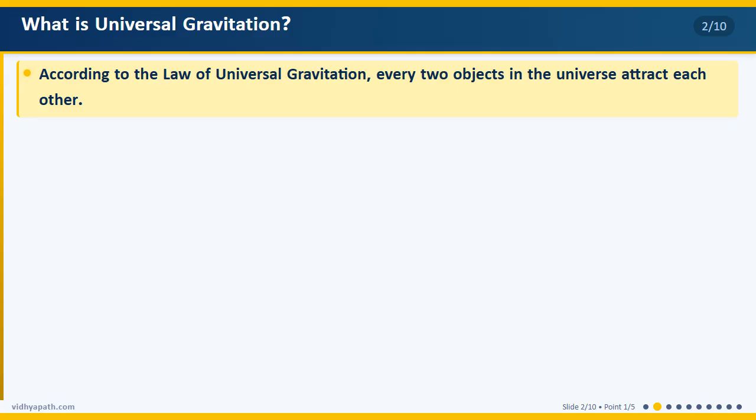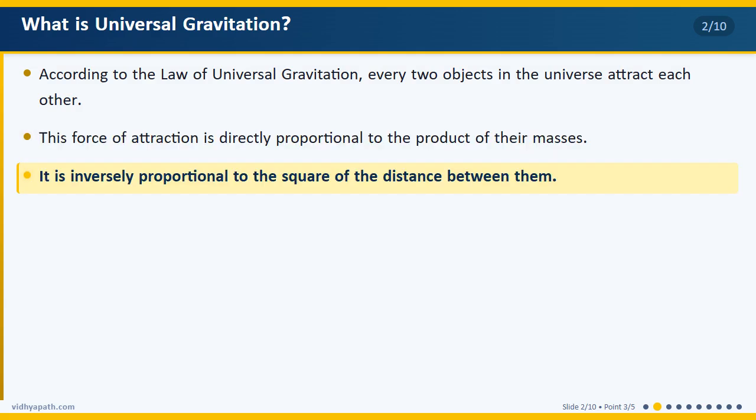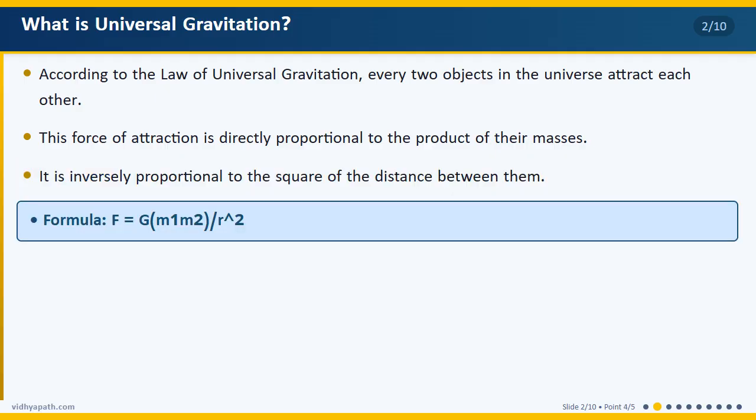What is the law of universal gravitation? Every object in the universe attracts every other object. This force of attraction is called gravitation. This is the formula given by Newton. Always remember it.